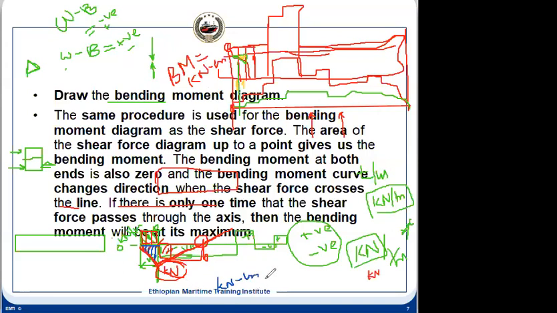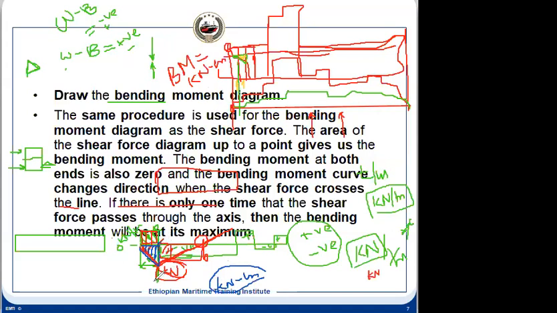So this kilonewton meter is the bending moment. This is a triangle for us, because I had taken a rectangle here, and we got a triangle. The area of this triangle will give you a value, the kilonewton meter at this point.